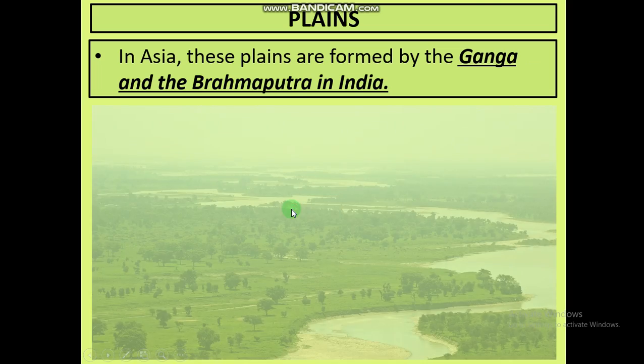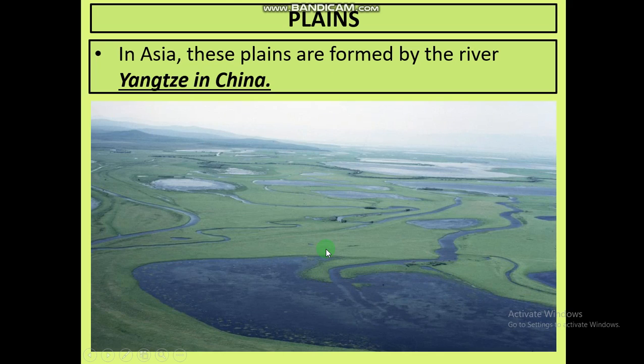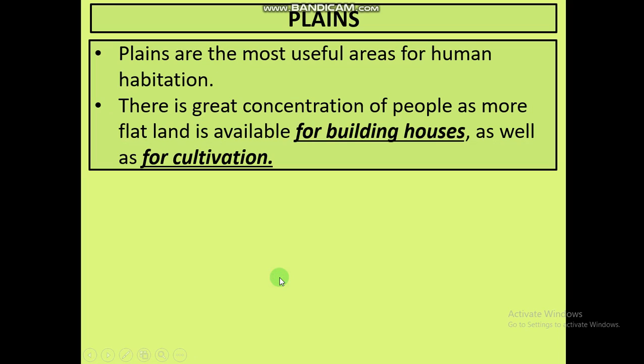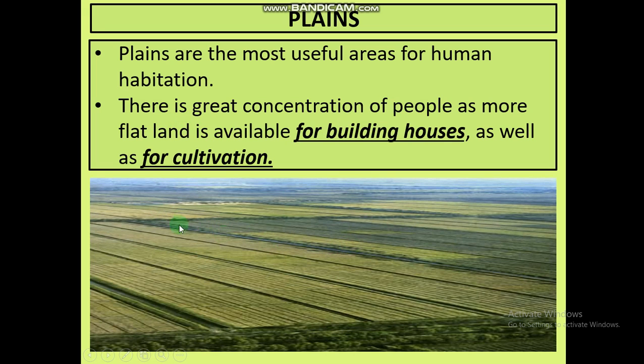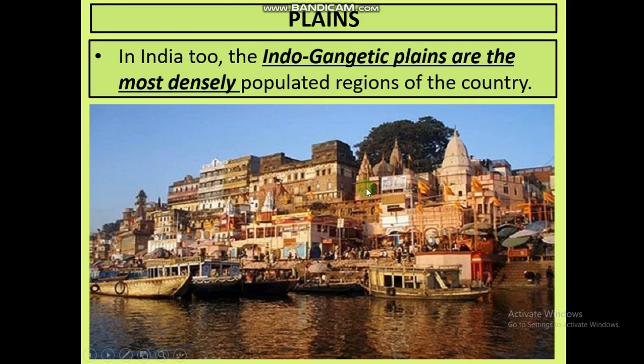In Asia, these plains are formed by the Ganga and the Brahmaputra rivers, and in China these plains are formed by the Yangtze river. Plains are the most useful areas for people to live. There is a great concentration of people, as more flat land is available for building houses as well as for cultivation. Cultivation means growing crops or agricultural activity. In India too, the Indo-Gangetic plains are the most densely populated regions of the earth.